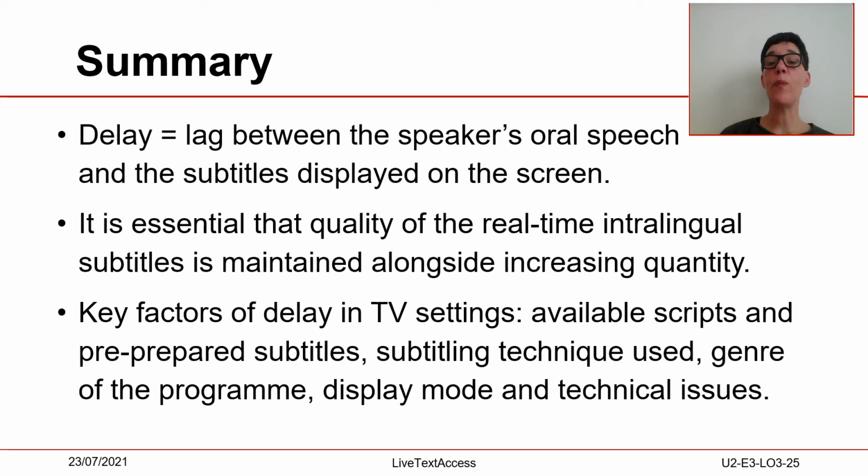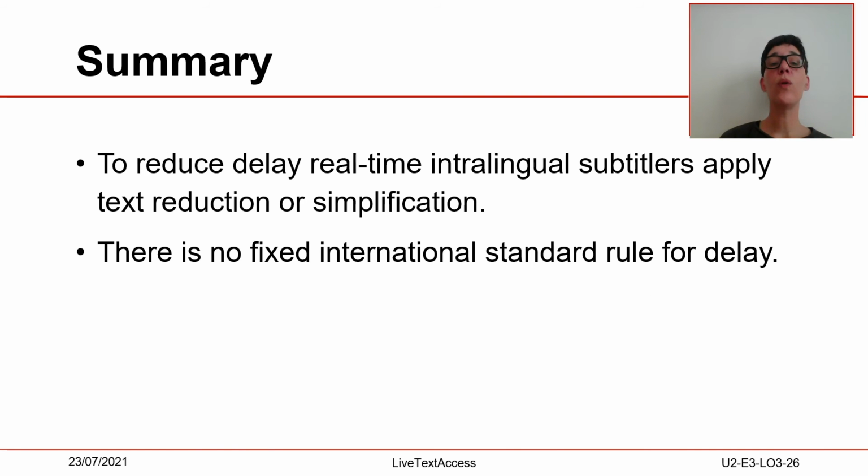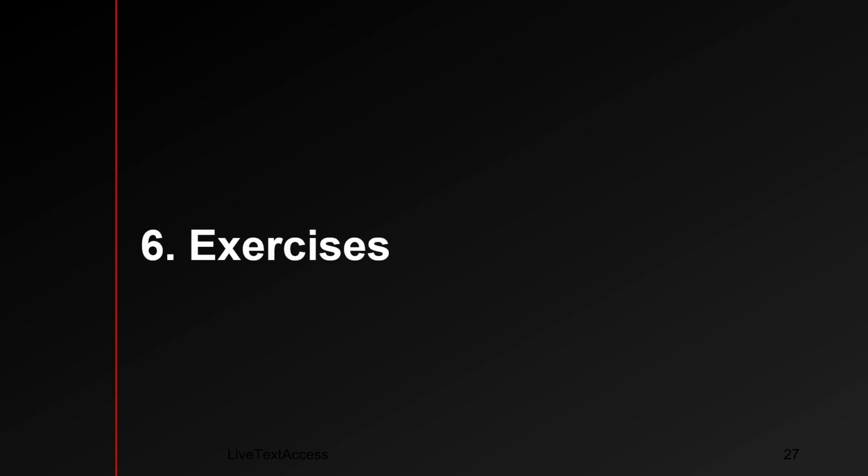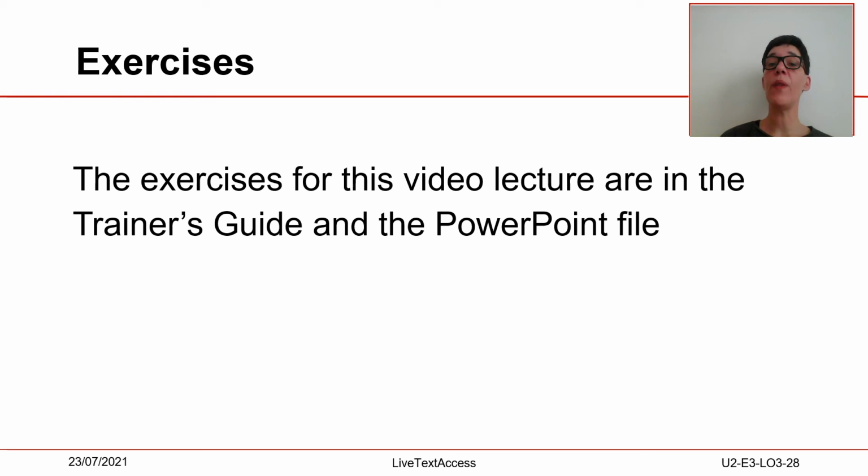Summary. As a summary, we would like to stress the following points. Delay is the lag between the speaker's oral speech and the subtitles displayed on the screen. It is essential that quality of the real-time interlingual subtitles is maintained alongside increasing quantity. Key factors of delay in TV settings are available scripts and pre-prepared subtitles, subtitling technique used, genre of the program, and display mode and technical issues. Also, to reduce delay, real-time interlingual subtitlers apply text reduction or simplification, and there is no fixed international standard rule for delay. Exercises. The exercises for this video lecture are in the trainer's guide and the PowerPoint file.